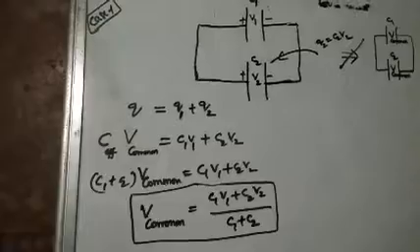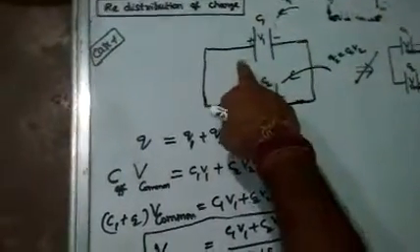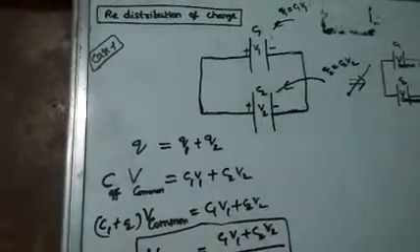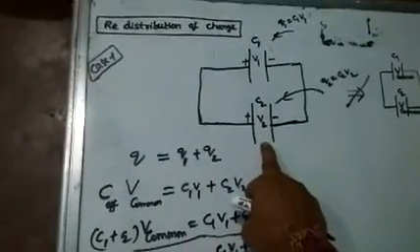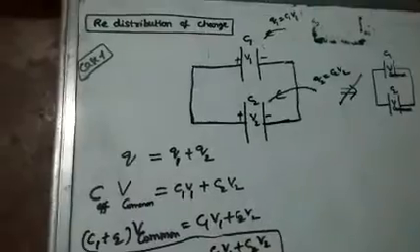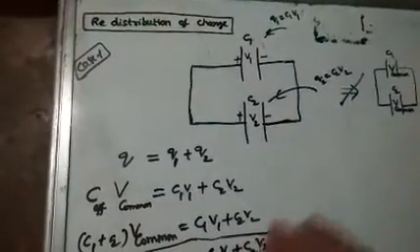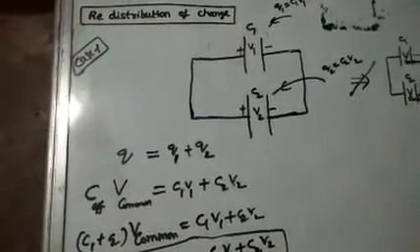Now I told you, from one capacitor plate to another capacitor plate charge is flowing. Means somebody is losing charge, somebody is gaining charge. That means what is happening? One is losing energy, another one is gaining energy.